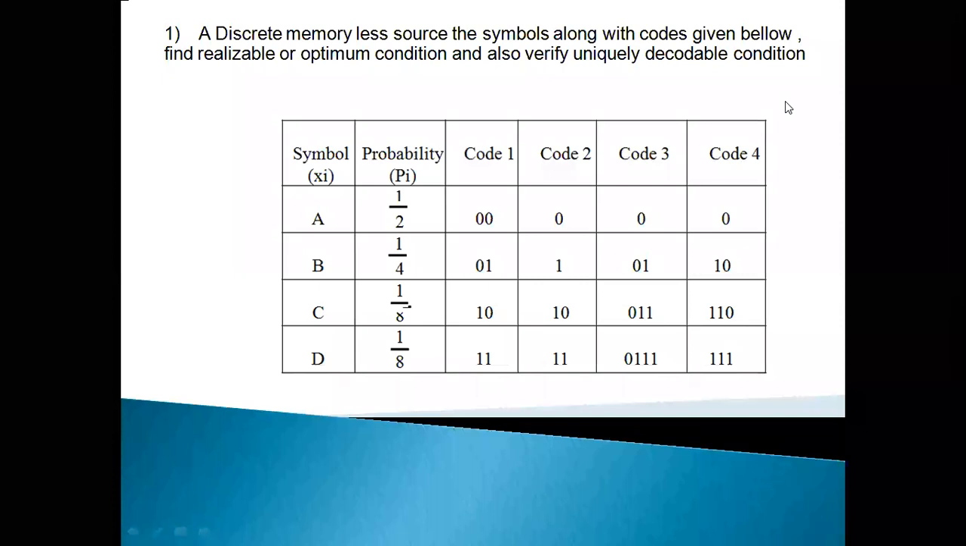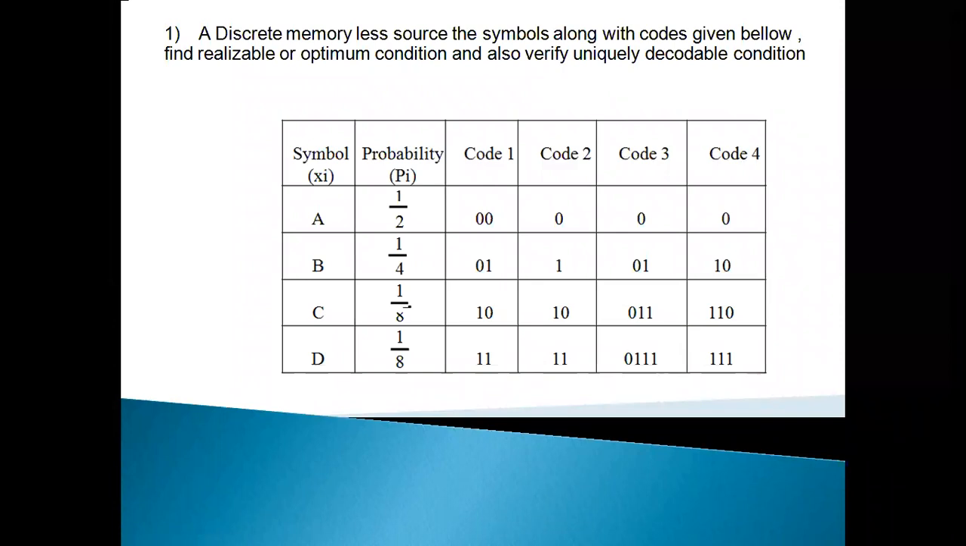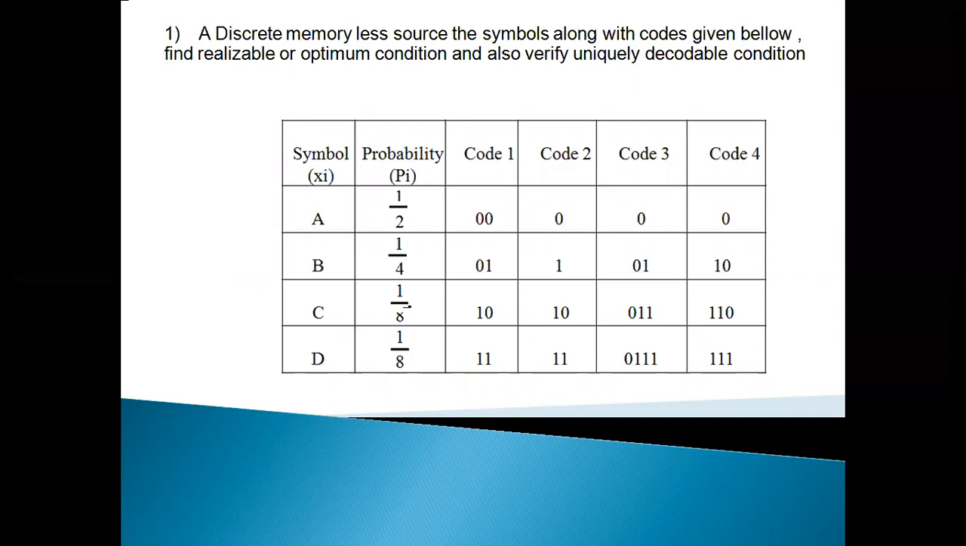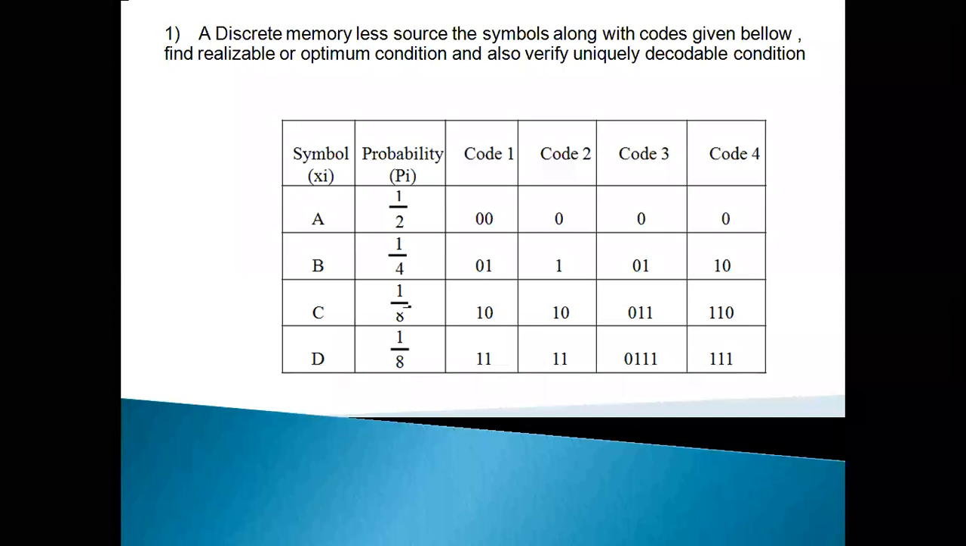Now, there is Shannon's source coding theorem. If it obeys, that code is realizable, and if the code is uniquely decodable, then there is the Kraft-McMillan inequality. Kraft inequality, that should be K. So K is equal to sigma 2 to the power of minus ni less than or equal to 1. So if it obeys the Kraft inequality condition, then the code is a uniquely decodable code.